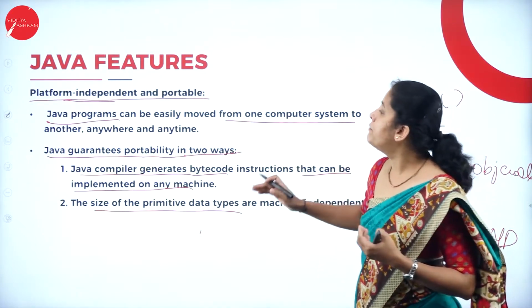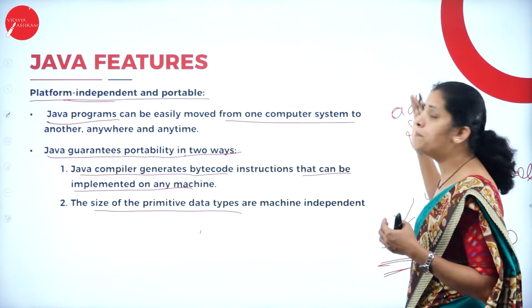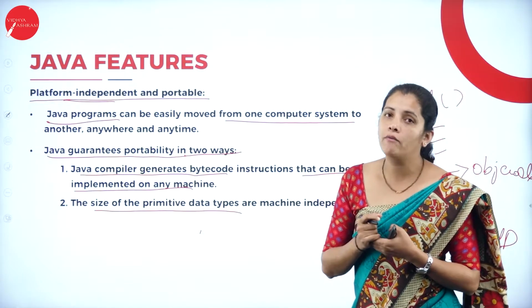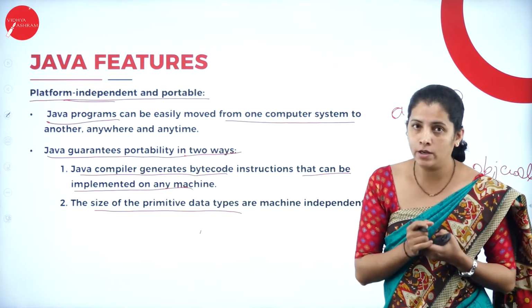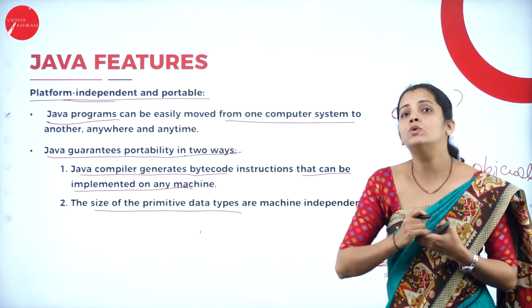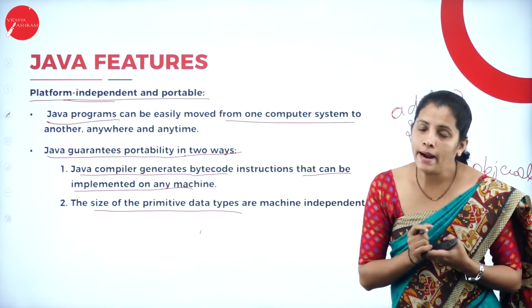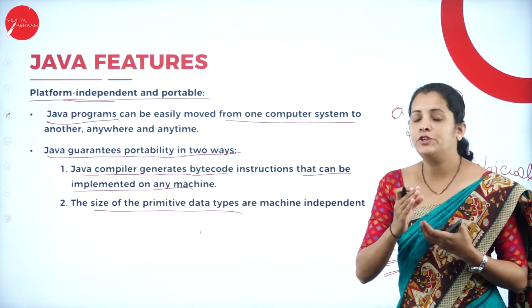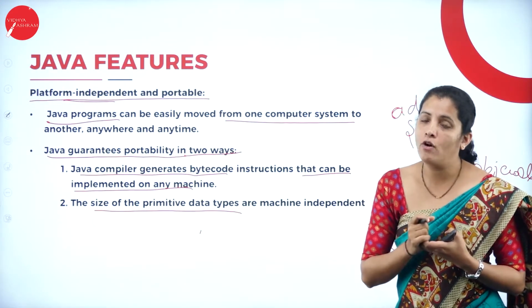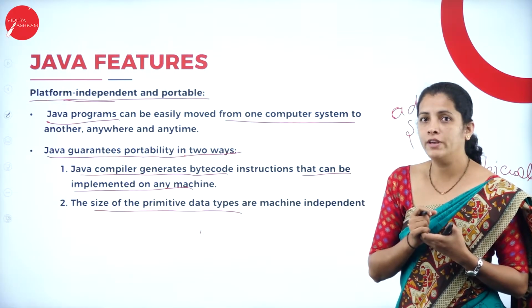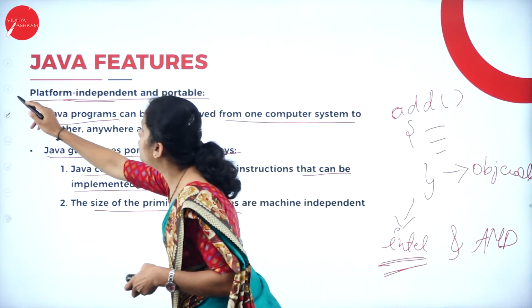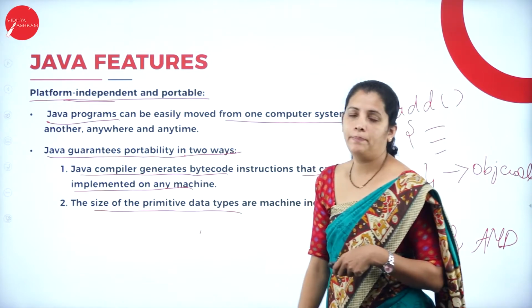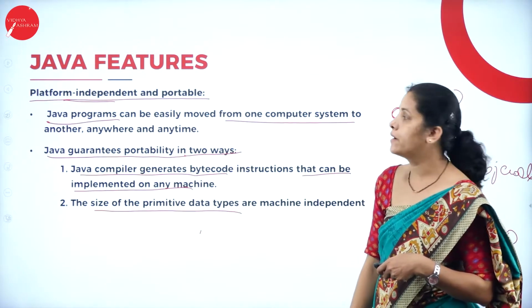If I write the same program in Java, I'm going to get the bytecode and I can run that bytecode on any machine or any platform without any modification. So because of this nature, Java is called a platform independent programming language.